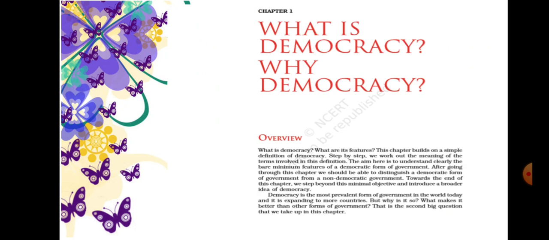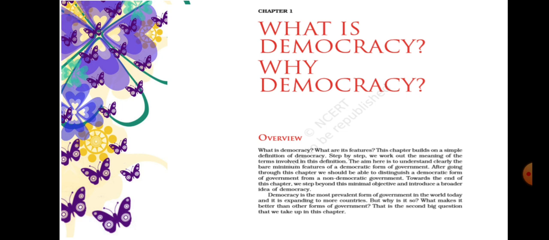First of all, in this chapter it is talking about democratic governments and non-democratic governments. So first of all, we can discuss what democracy is. Democracy means a form of government in which the rulers are elected by the people. We know that the people elect their representatives through elections.